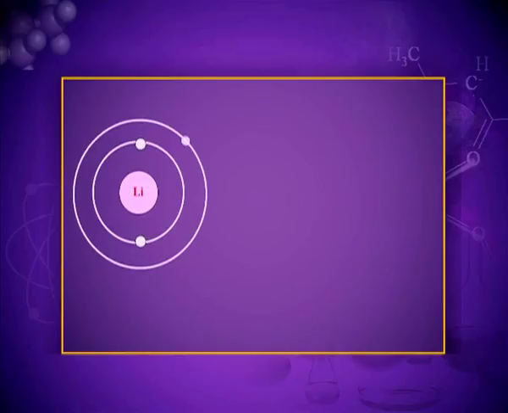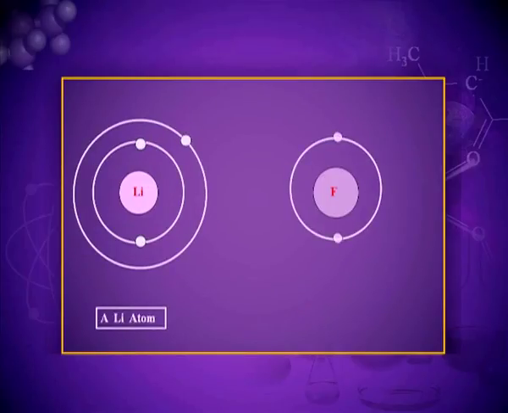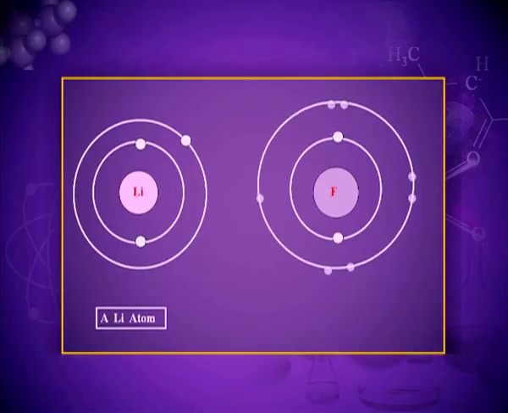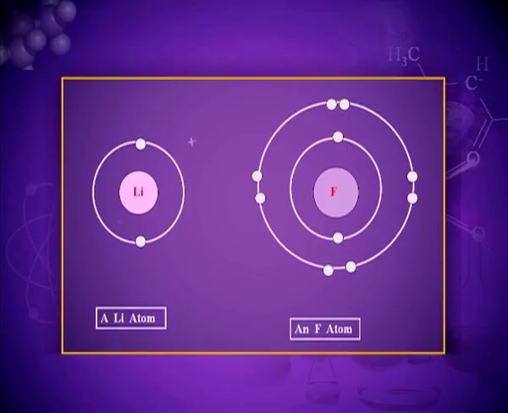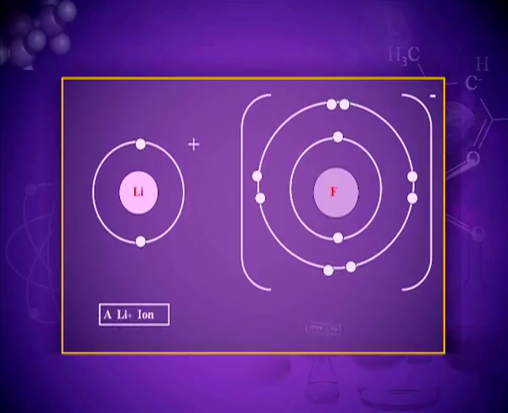Lithium, electronic distribution you can see. This is fluorine. Again you can see the electrons in the different shells. Now the electron from the lithium is transferred to fluorine. Lithium acquires the positive charge and the fluorine acquires a negative charge, and the molecule of lithium fluoride is formed.